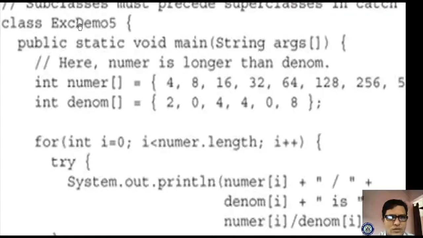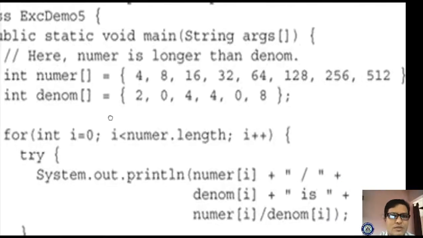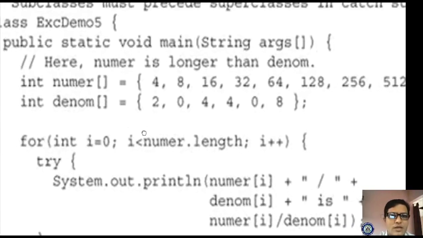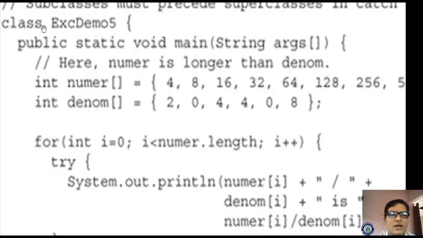Now you're seeing, please give us some importance. It is the last program itself only. We are modifying it with a little modification. The name of the class is ExecuteDemoFile, and it consists of a main method.